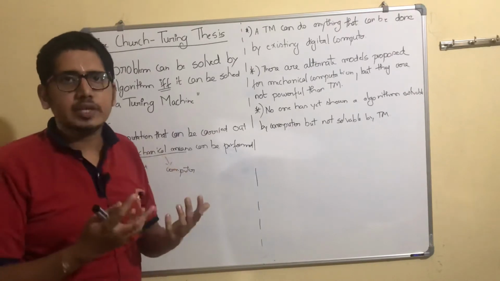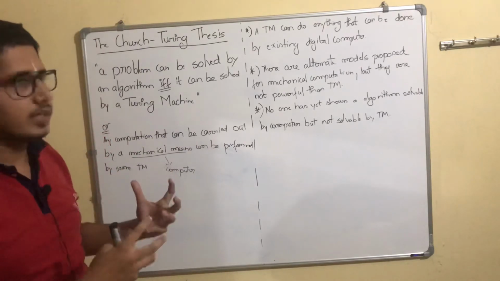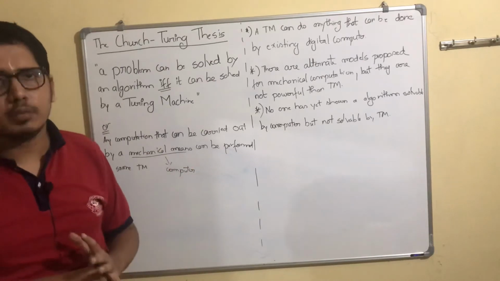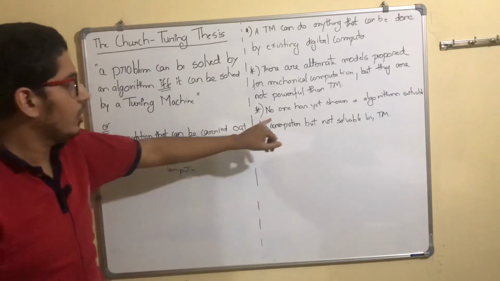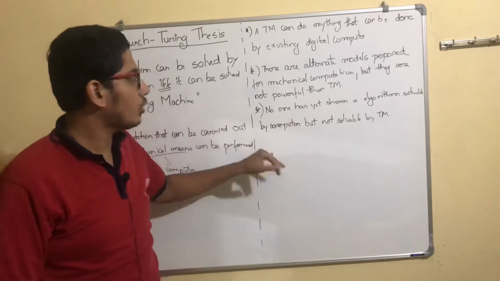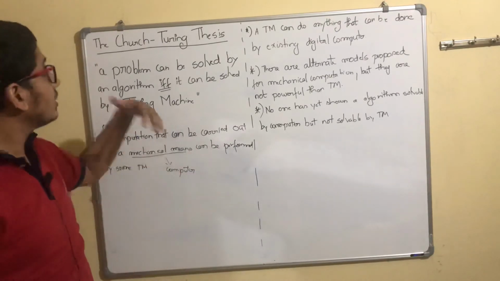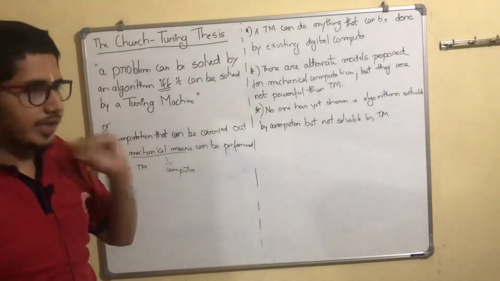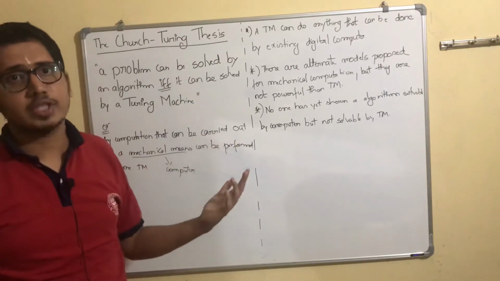We would have considered it if it was more powerful than the Turing machine, that is, if they could do something which is not done by a Turing machine. This has also not been done. Then, no one has yet shown an algorithm solved by a computer but not solvable by a Turing machine. That is why the Turing thesis has been considered true: till date no one has shown an algorithm which a computer can solve but a Turing machine cannot.